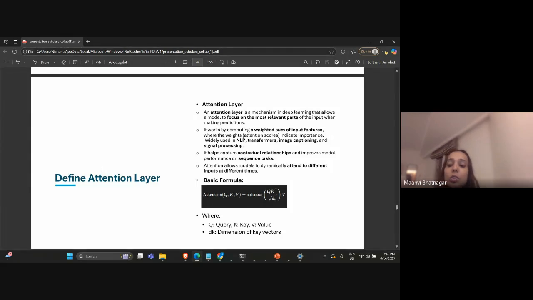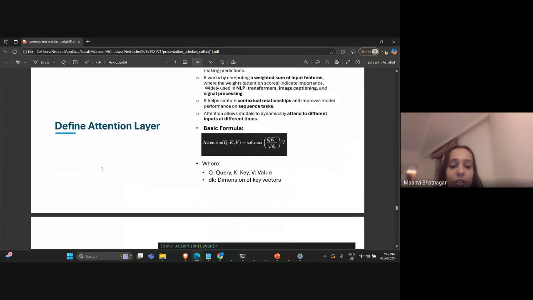Instead of processing the entire input equally, attention learns weights that indicate which parts of the input are important for a specific task, like in this case at which point the fault was occurring. That is why the attention layer was used.